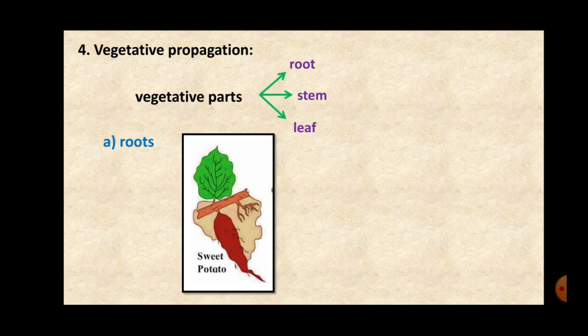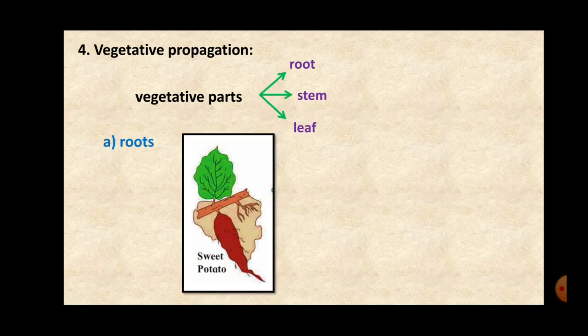Now the roots develop buds on their outer surface, and when we have to sow sweet potato or radish, how do we sow? We don't have seeds of these plants, right? Now these, whether it is carrot or radish or sweet potato, are sprouted.